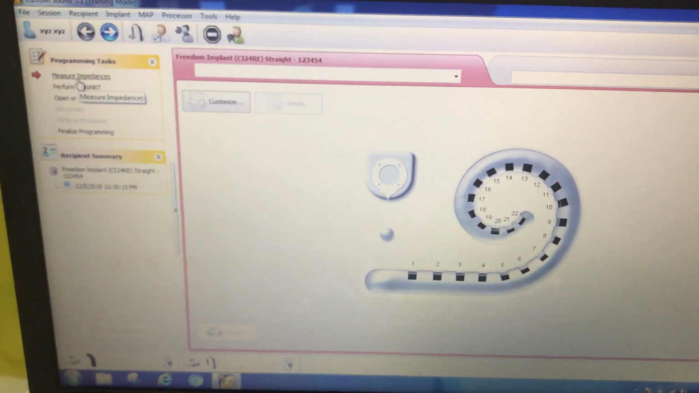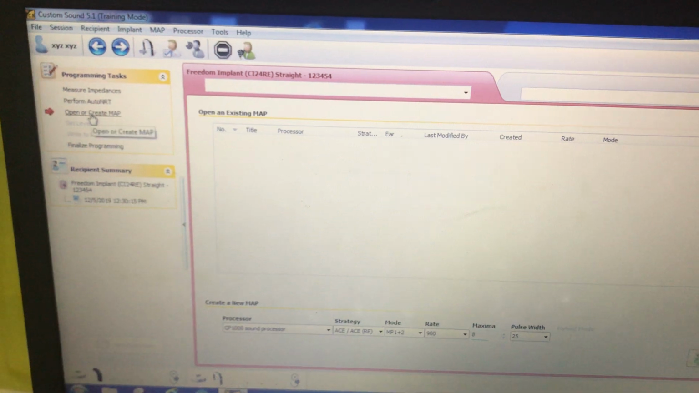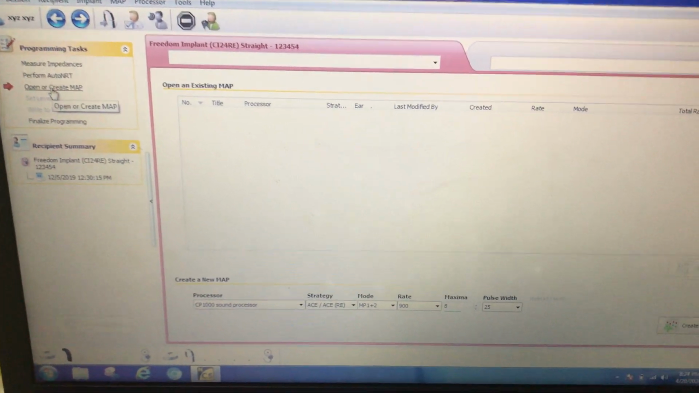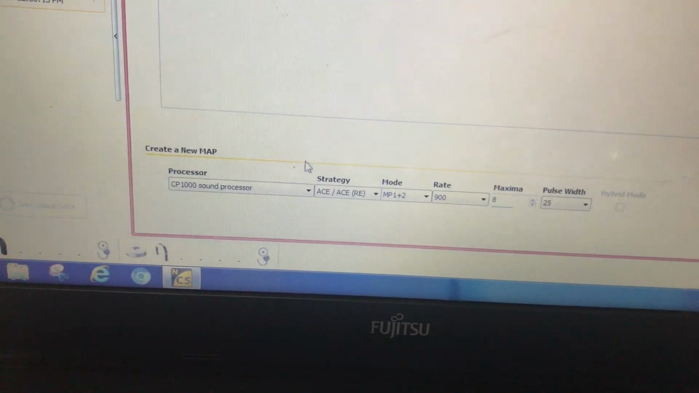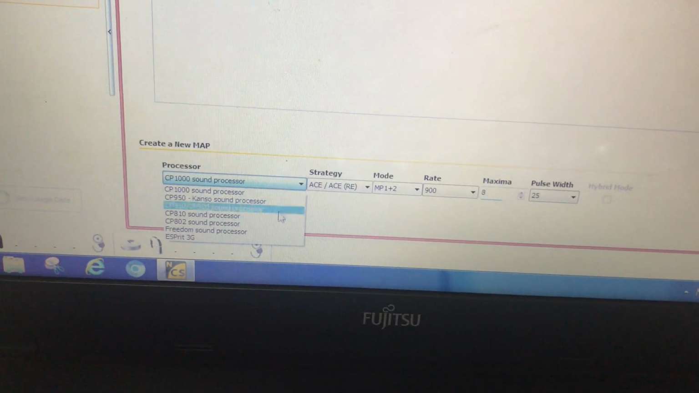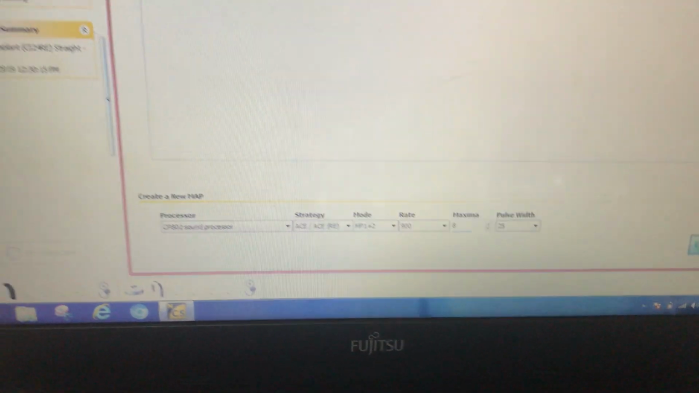How do I go about creating a map for the patient? So open or create map. Now I have to make sure that I select the correct processor here. I select the 802 processor, rest all the details remain the same, and I say create.